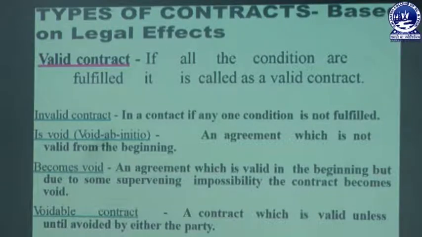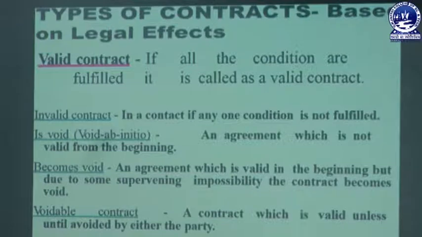Next is void or void ab initio, an agreement which is not valid from the beginning. Void ab initio means void from the very beginning. An agreement with a minor, a person below 18 years old, is void ab initio.